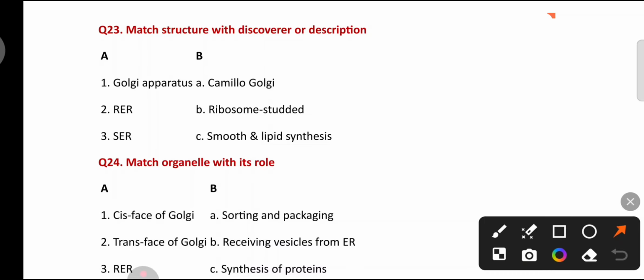Match structure with discoverer or description. Golgi apparatus, Camillo Golgi. Rough endoplasmic reticulum, ribosome studded. Smooth endoplasmic reticulum, lipid synthesis.